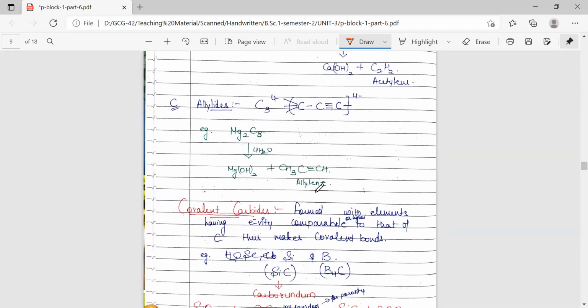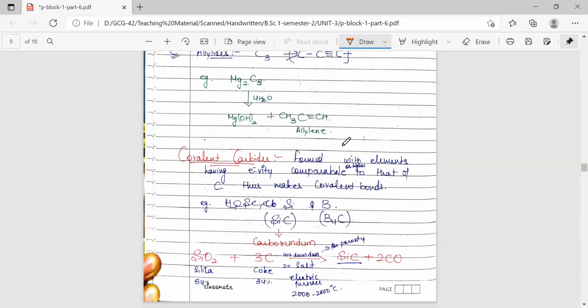So the next category is allylides. The anionic part is C3 4 negative. One of the corresponding examples of carbide is Mg2C3. Upon hydrolysis it will give us allylene. So that is why these are called allylides, and this is one of the categories of ionic carbides. So this was all about ionic carbides.